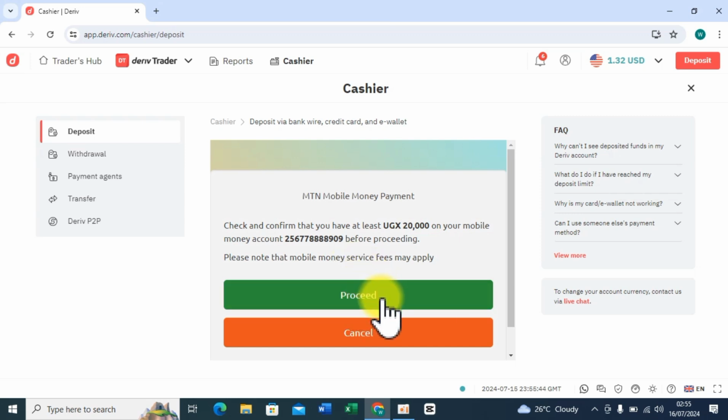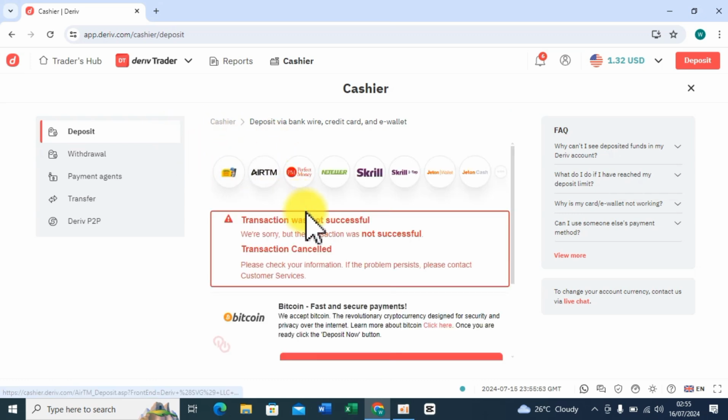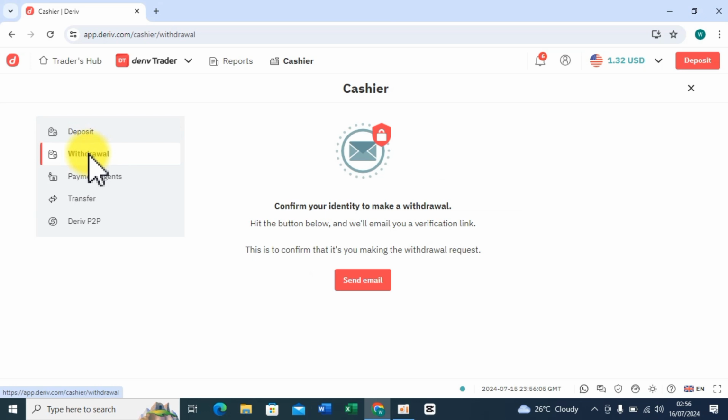But of course this was for illustration purposes. I do not want to deposit anything. I was trying to show you, so let me just cancel. This will take me back. Transaction was not successful. We are sorry, but the transaction was not successful. This is because I personally cancelled the transaction. If I go to withdraw, it is the same procedure.